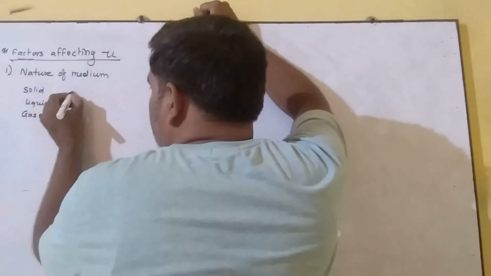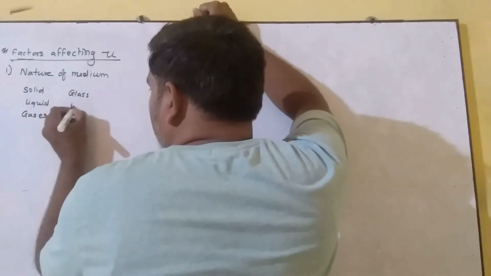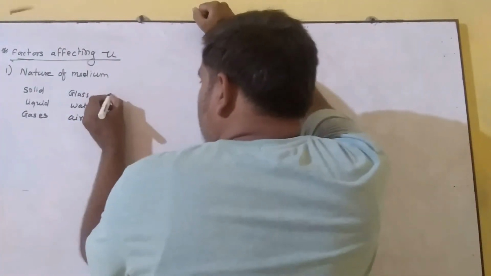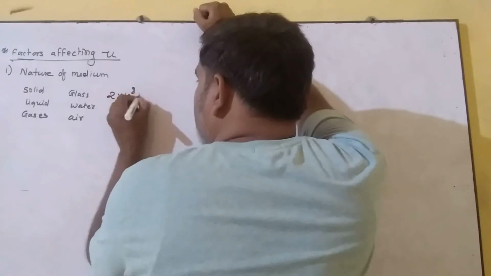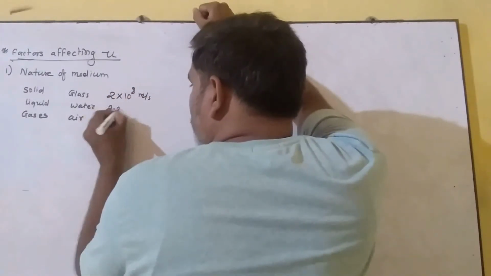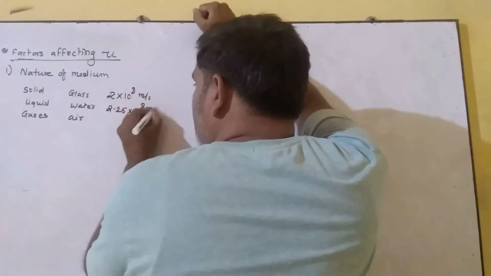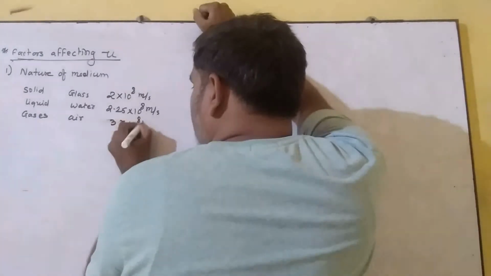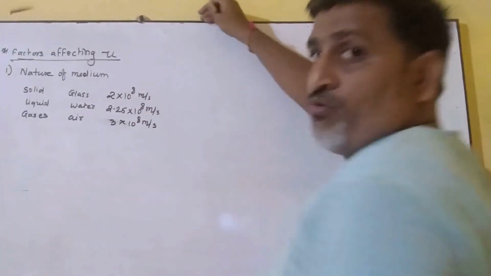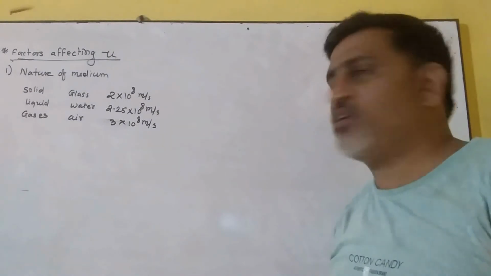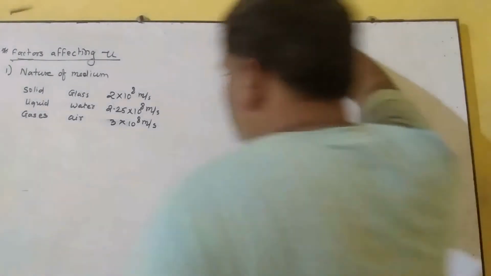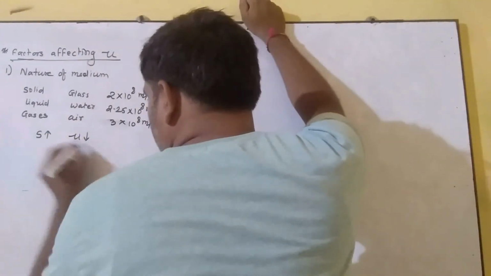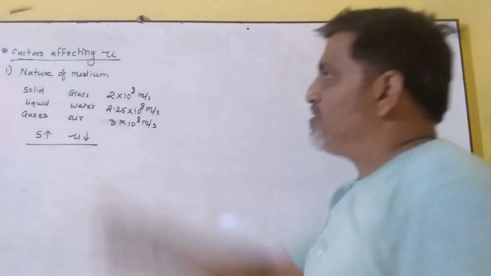In the solid, if I take an example of glass, liquid as water and gases as air, then we find that the speed of light in glass is 2 into 10 raised to 8 meter per second, in water it is 2.25 into 10 raised to 8 meter per second, while in gases it is 3 into 10 raised to 8 meter per second. So due to the different speed of light in the different media, the refractive index also changes. As the speed of light increases, we find the refractive index decreases. This is the relation.